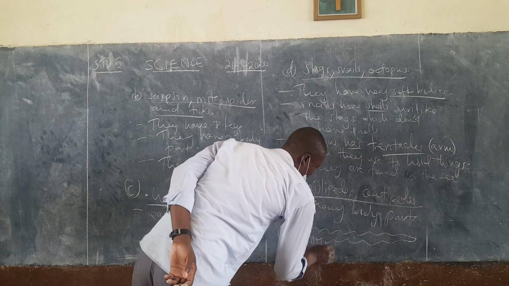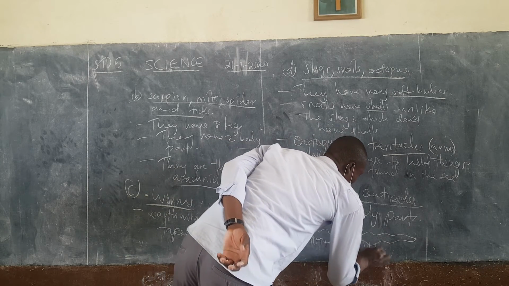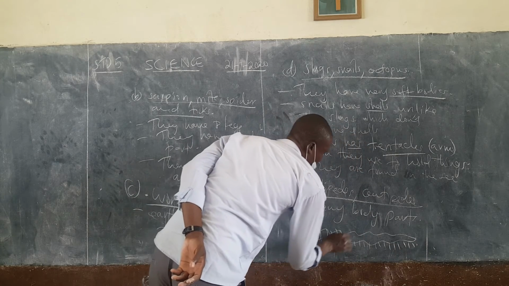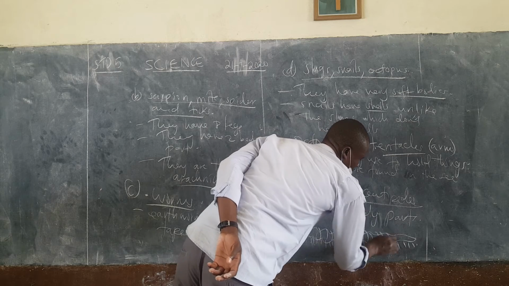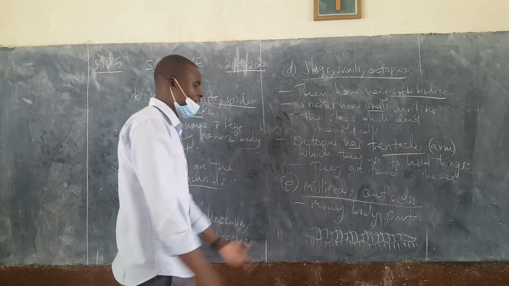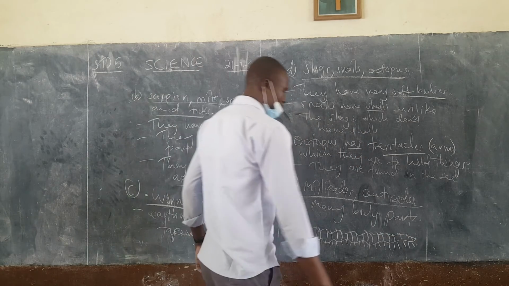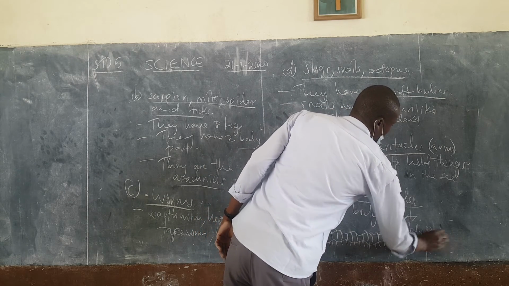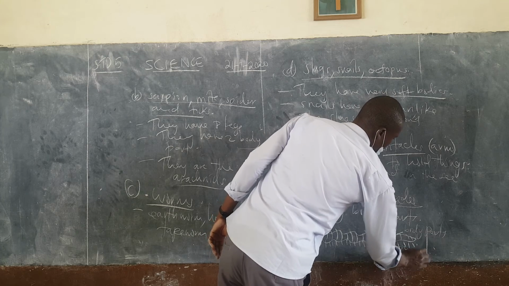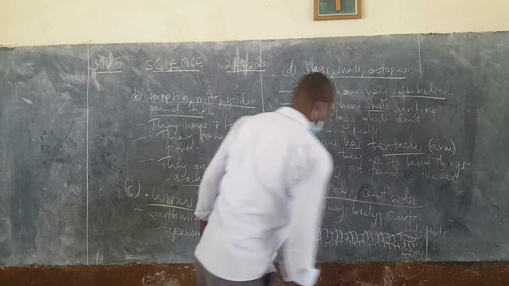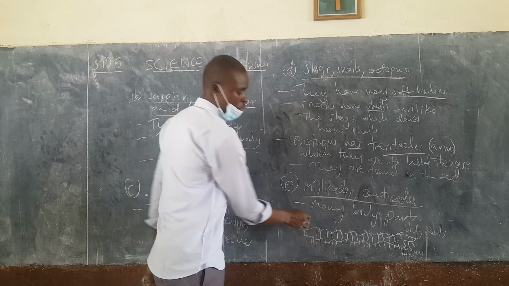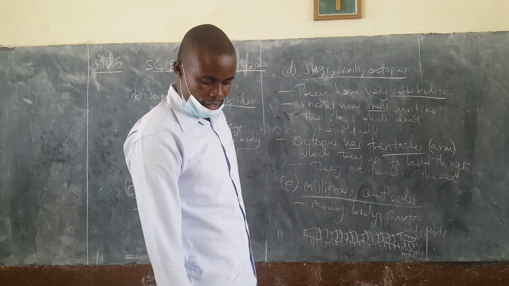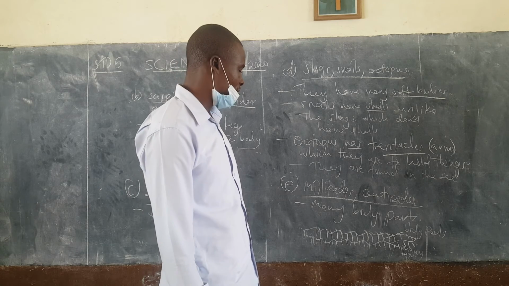It has many legs and bodies in segments. So these are the segments, the many body parts, and then it has many legs. This is how the animal looks like. It's a funny animal. They have several pairs of legs.